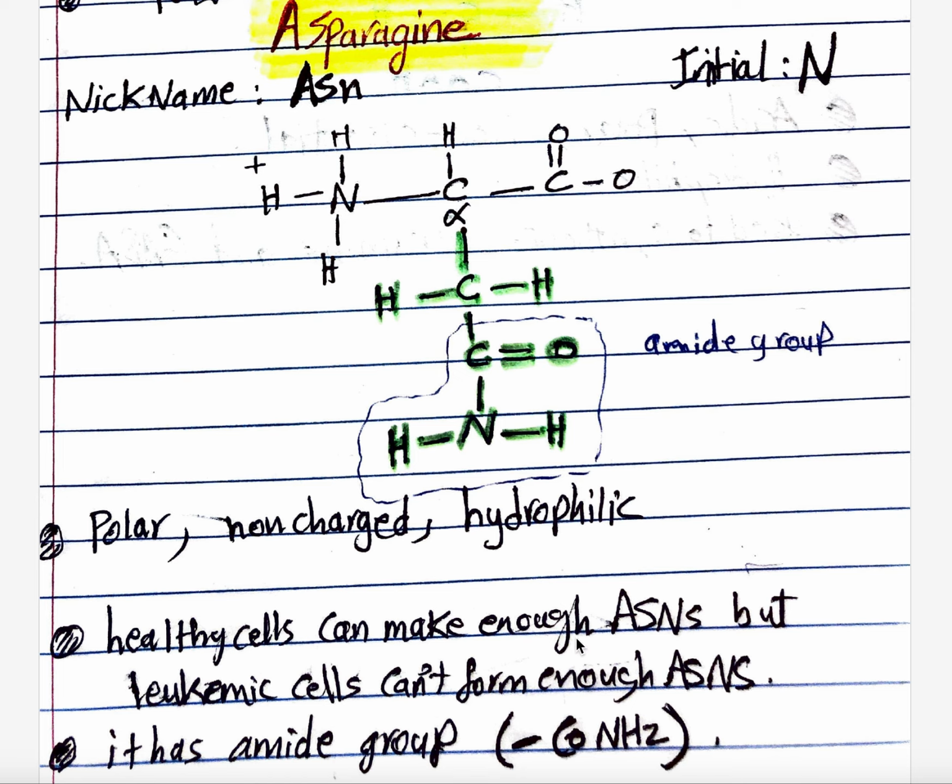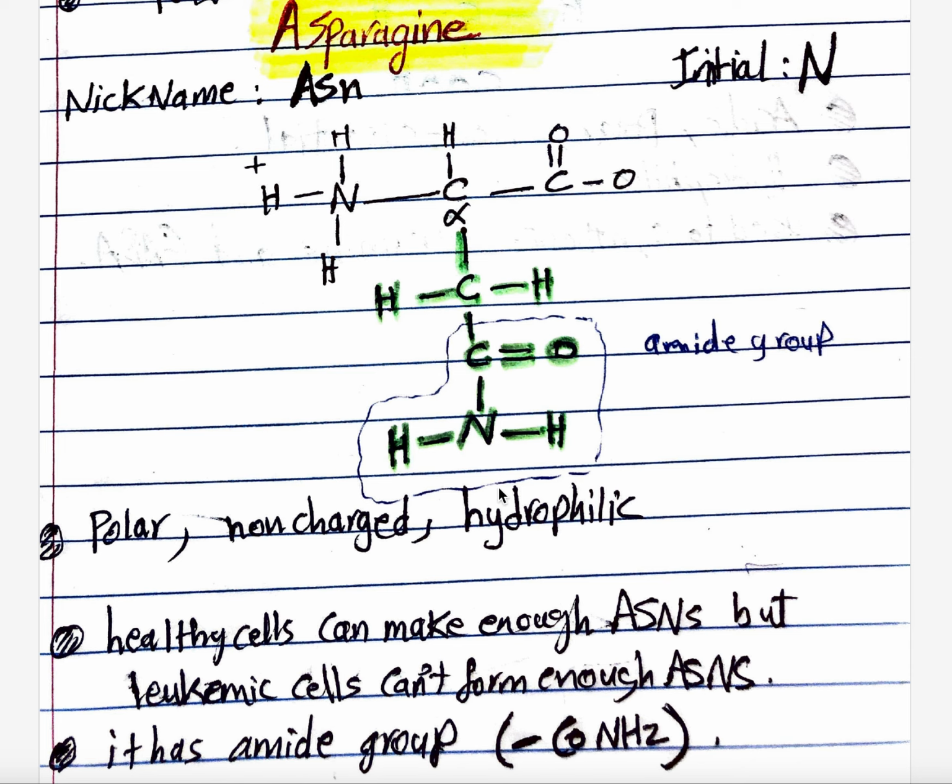Healthy cells can make enough asparagine, but leukemic cells cannot form enough asparagine. So asparagine is associated with acute leukemia, and especially acute lymphocytic leukemia. This is the disease that is associated with asparagine. So now we understand that healthy cells form enough asparagine, but leukemic cells cannot.